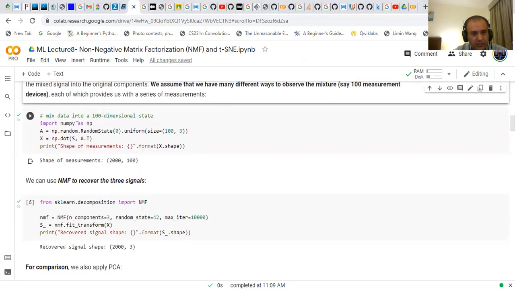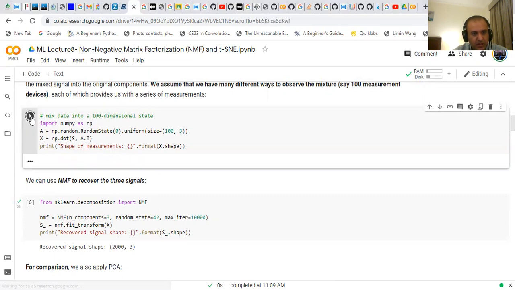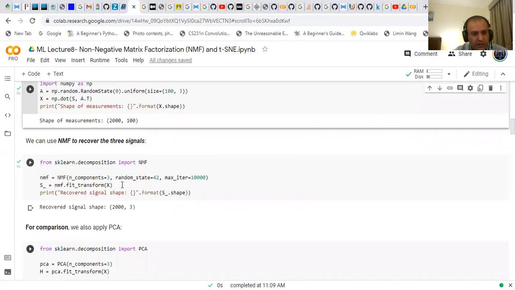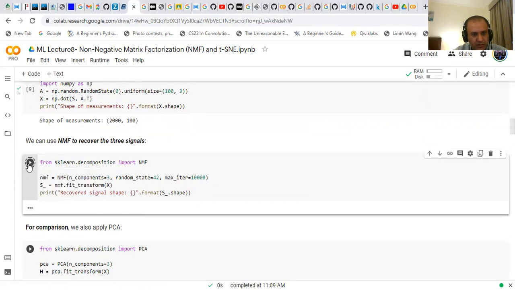I run this part of the code, and the data is mixed into a 100 dimensional space. Now we can use NMF to recover the three signals. I run this part of the code. How many components do we need? We need only three components using the NMF method.